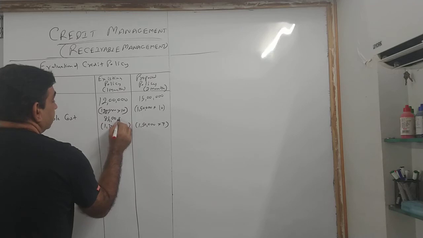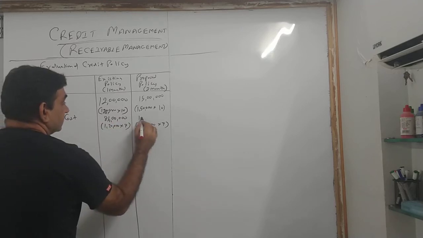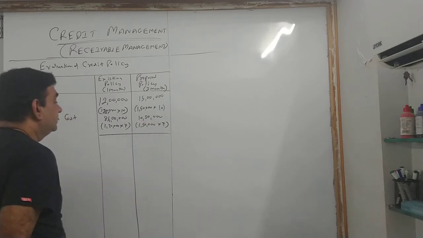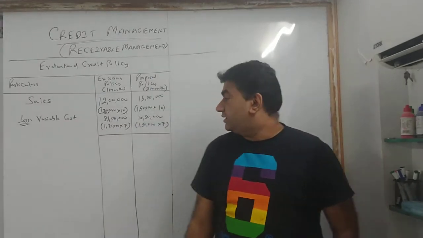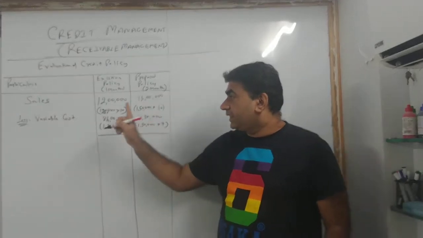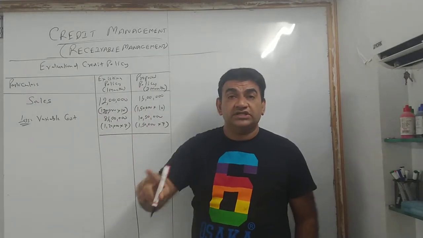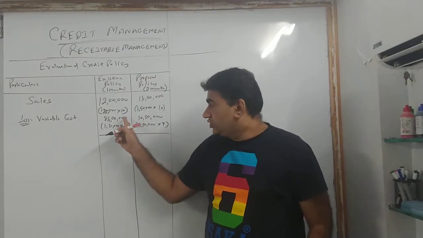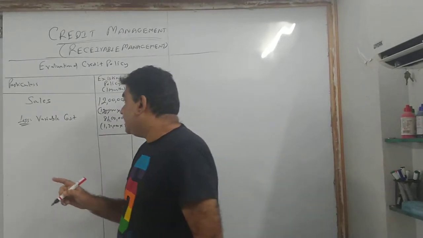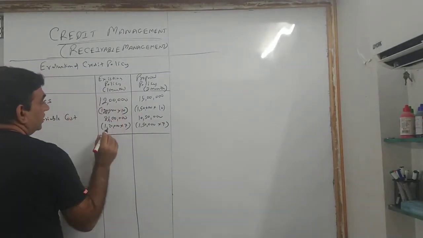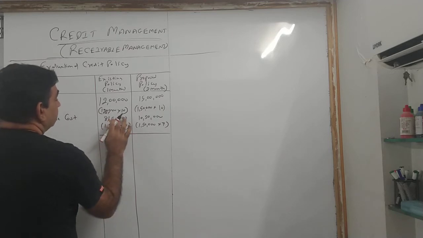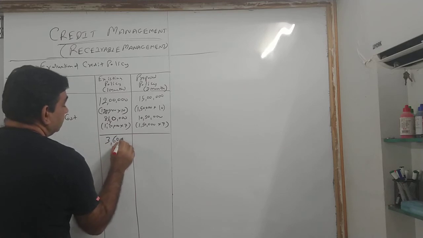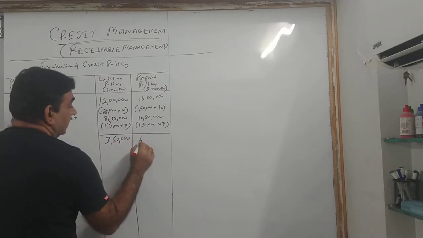120 into 7 is 8,40,000, and this becomes 10,50,000. I'll repeat again: how did you get variable cost? Number of units into the variable cost per unit. So now take the difference, sales minus variable cost. 12 lakh minus 8,40,000 gives you 3,60,000. And this becomes 4,50,000.